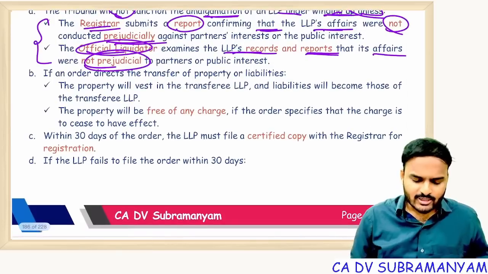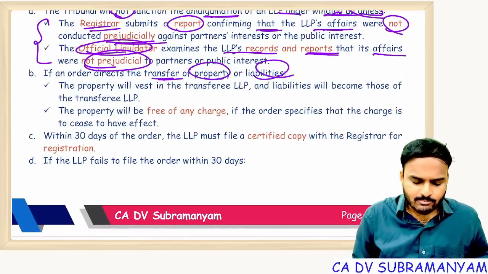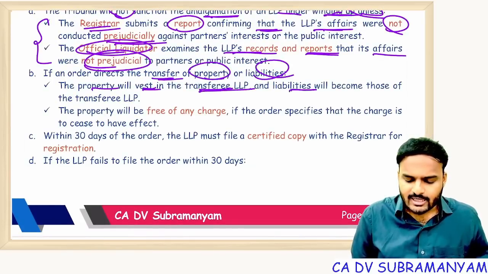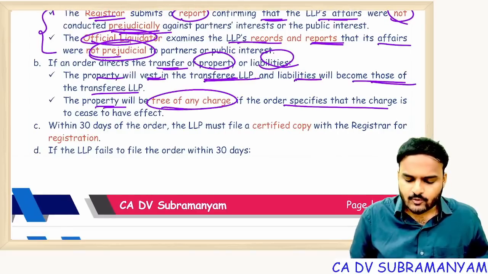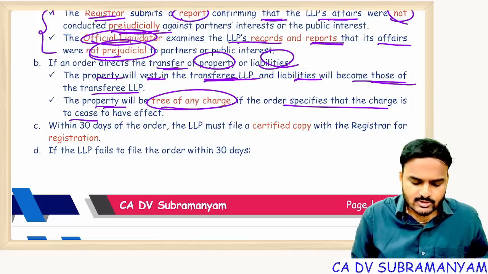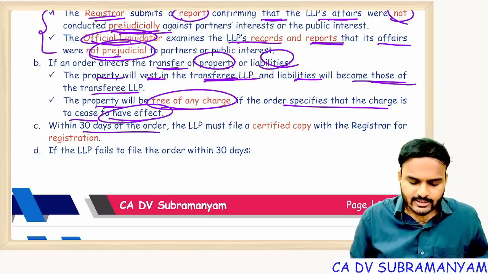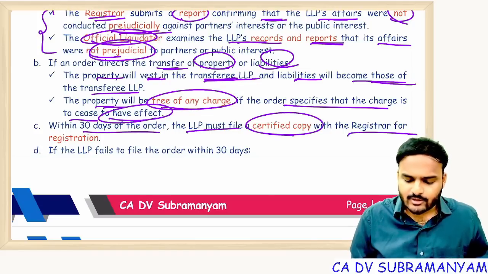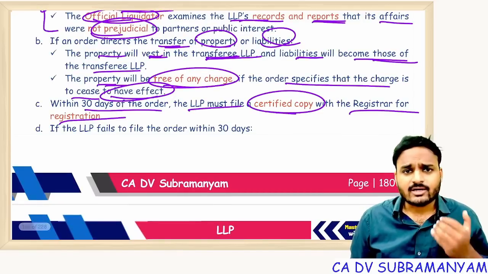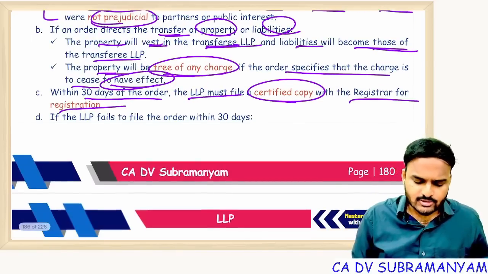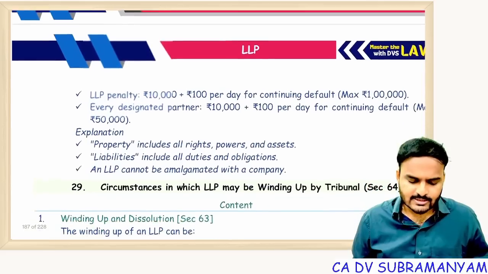That's it. If an order directs transfer of property or liabilities, the property will vest in transferee LLP and liabilities will become those of the transferee LLP. The property will be free of any charge if the order specifies that charge is to cease to have effect. Within 30 days of order, LLP must file a certified copy with the registrar for registration. So whatever order passed by the tribunal, file a copy with ROC. If LLP fails to file the tribunal order within 30 days, then penalty.